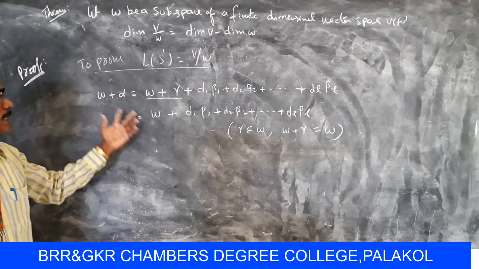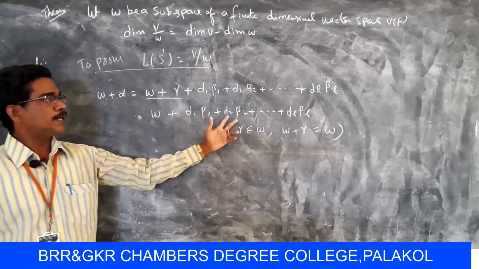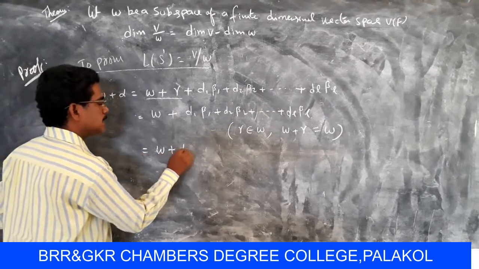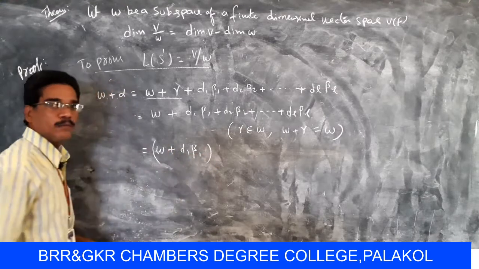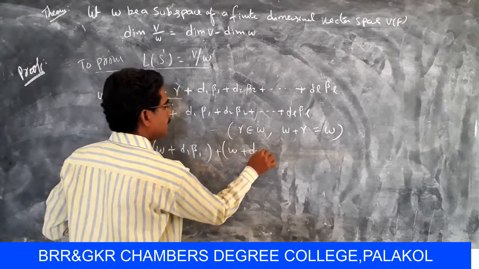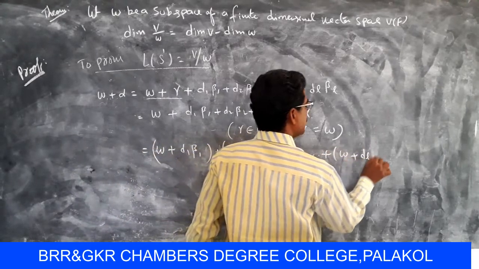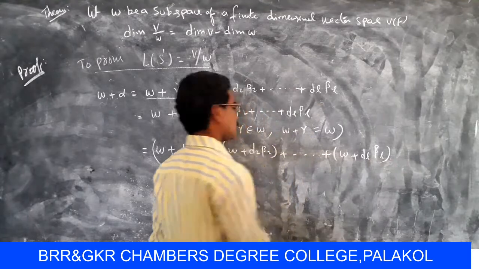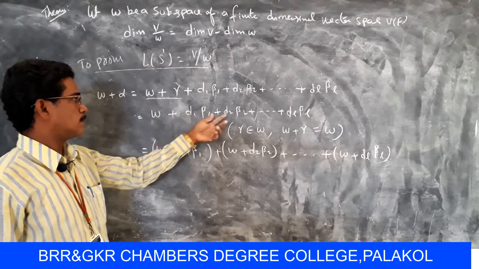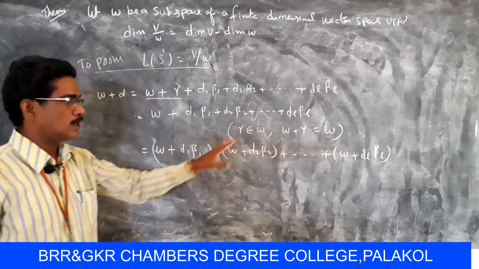Here w plus alpha equals w plus d1 beta 1 plus d2 beta 2 and so on, plus dl beta l. Now this is w plus d1 beta 1 plus w plus d2 beta 2 plus so on plus w plus dl beta l. So by using the known condition, w plus alpha, w plus beta, w plus gamma and so on, up to the nth element.